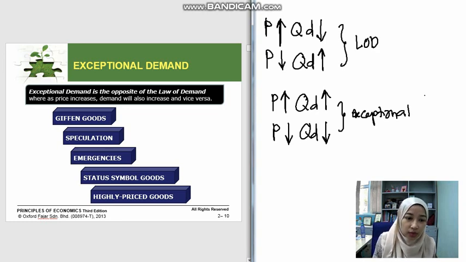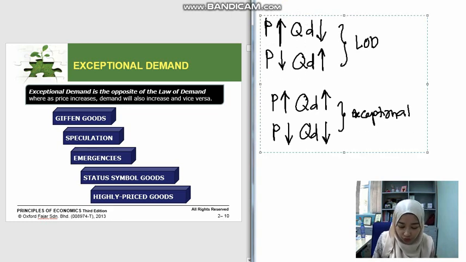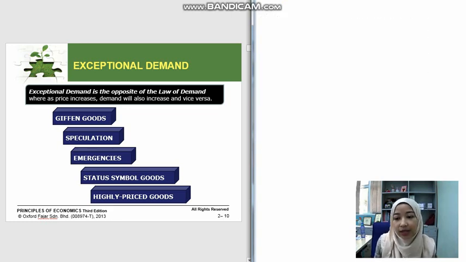The first one is Giffen goods. Giffen goods are goods that are typically consumed by lower income people, for example, goods like bread, roti, or potatoes. This is actually a theory introduced to explain the situation for lower income countries.